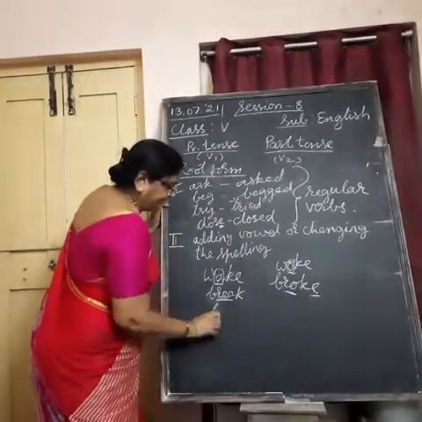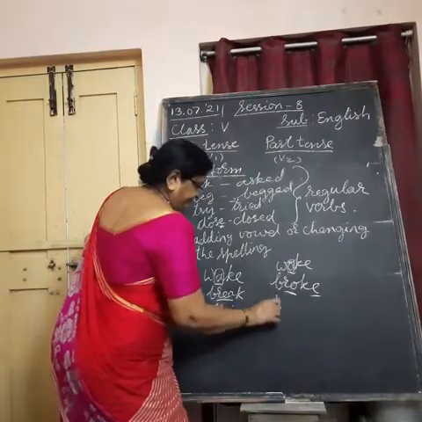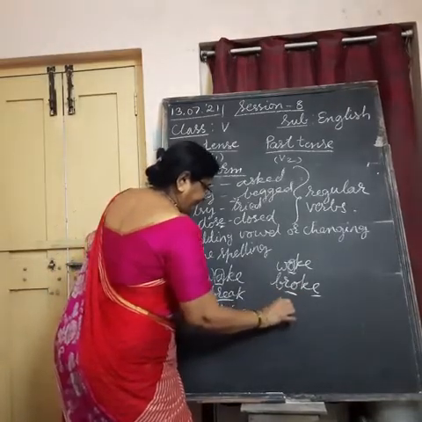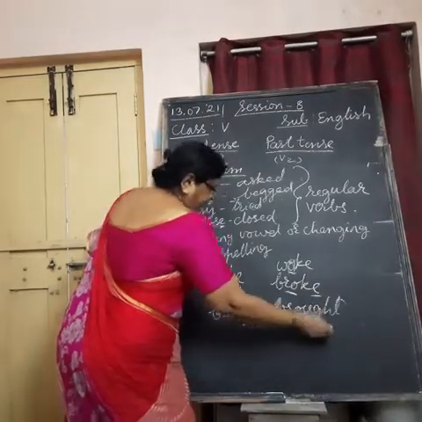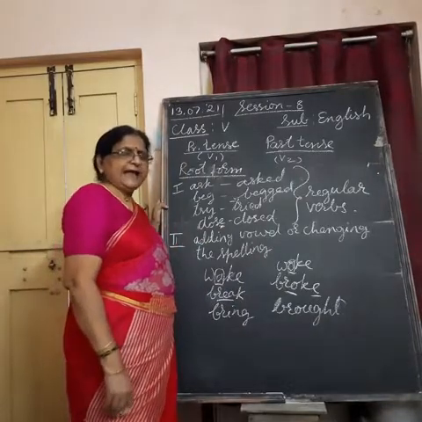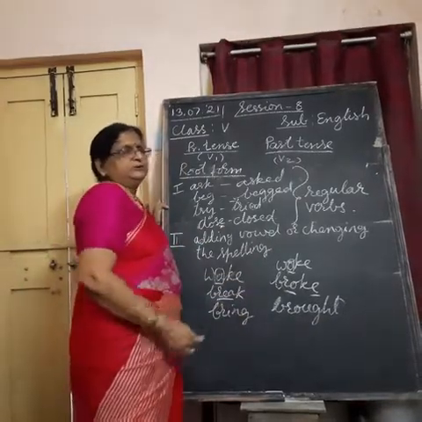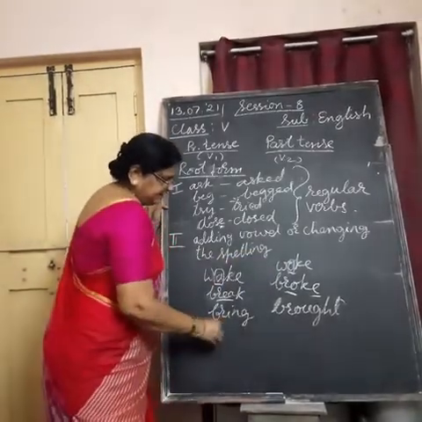Now bring, we say brought. Complete spelling changes here. Buy, bought, catch, caught. Complete spelling changes here. Understand?